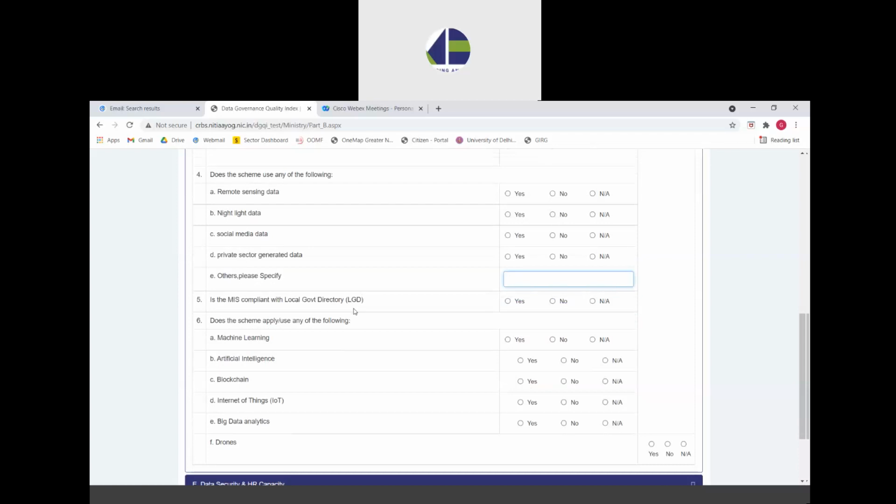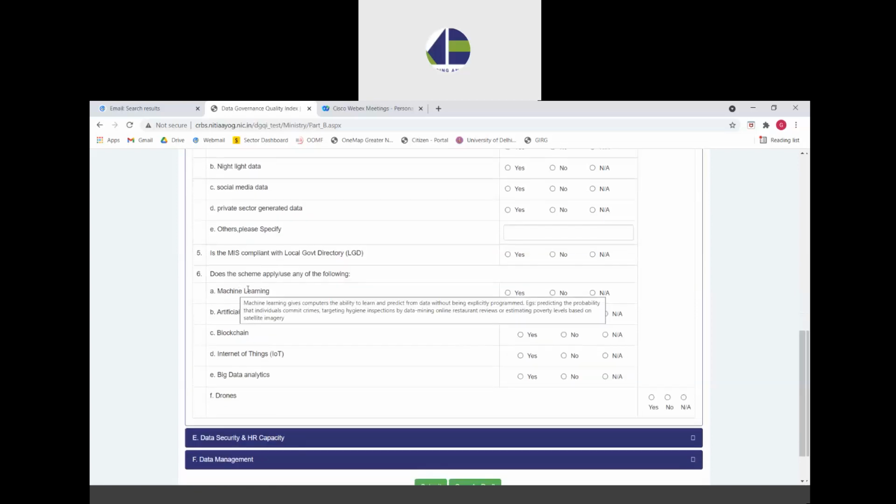The fifth question asks whether the MIS is compliant with the local government directory, which has been created for each state, district, sub-district, and all the local body levels by Government of India. It is encouraged that all MIS must use the same codes so that data on different platforms is easily integrable. So if you have data at any of the local body, state, district level, then please select yes or no depending on whether you are following LGD codes or not. If the data is not collected at any of these levels because the scheme nature does not allow for it, only then please select not applicable.